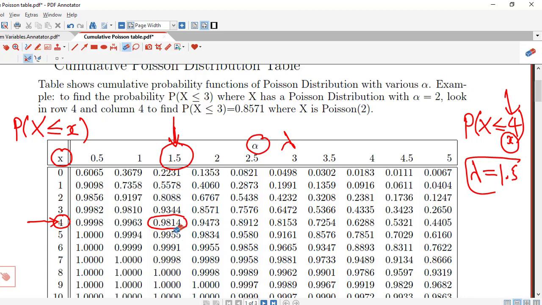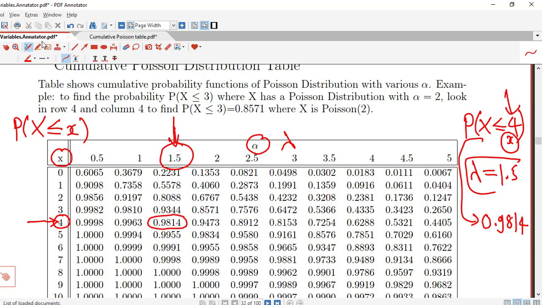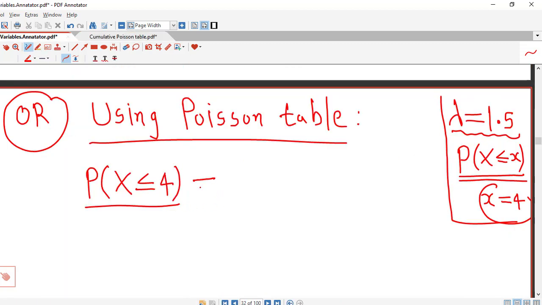We can see we have 0.9814. So this probability using the cumulative Poisson table is 0.9814. Using the cumulative Poisson probability table we are able to write down this value directly.